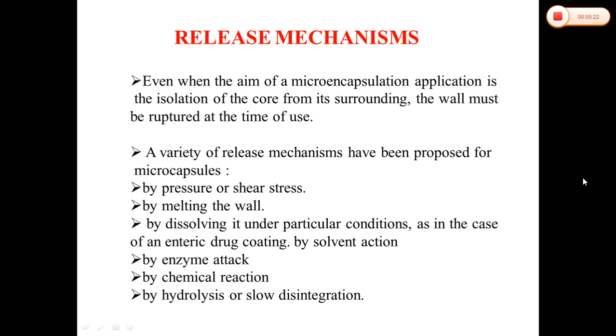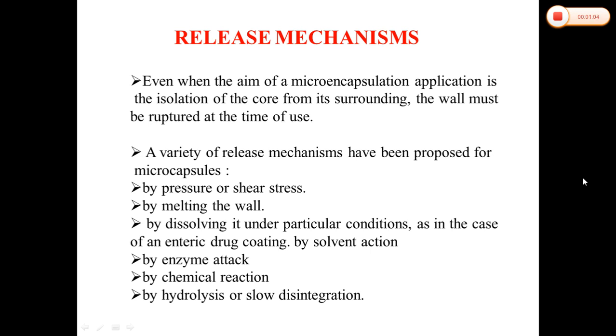These are the three important areas of microencapsulation applications: first, stabilization of core materials; second, the control of release or availability of the core materials; and third, the separation of chemically reactive ingredients within a tablet or a powder mixture. But the main aim of microencapsulation application is the isolation of core material from the surroundings. The wall must be ruptured at the time of the release.